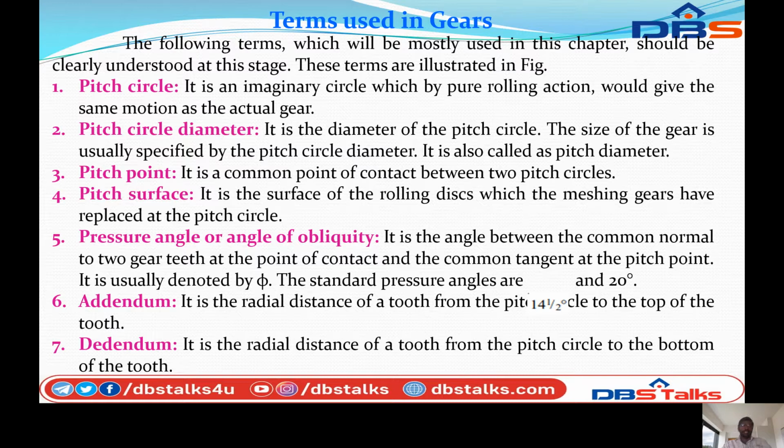Addendum. It is the radial distance of the tooth from the pitch circle to the top of the tooth. It's called the addendum. Dedendum is the radial distance of the tooth from the pitch circle to the bottom of the tooth.